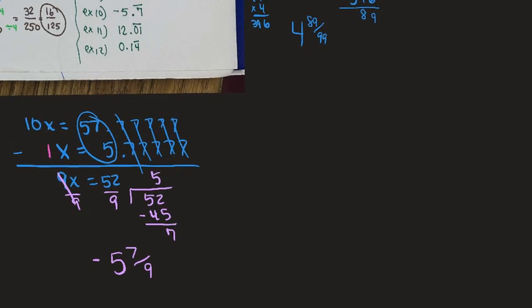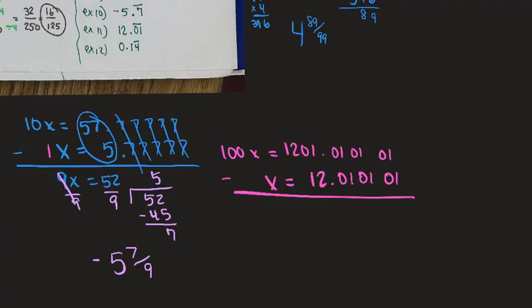12.01. If you want to pause the video and try this one by yourself, or you want to do it with me, either one is fine. So you can pause the video and try it, or here we go. Let x equal the question. I need to move it 2 hops, so this is going to be a 100, not a 10. 1201.010101.